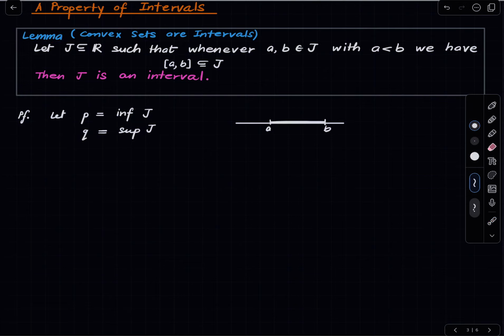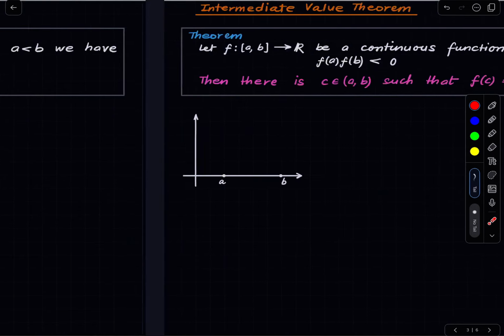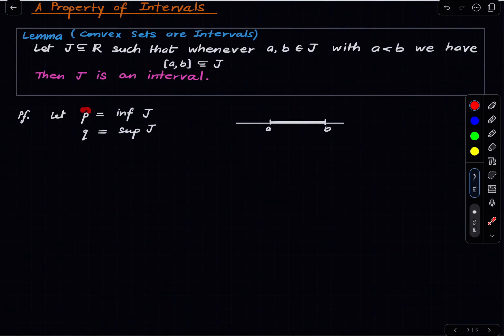I will not write much. What we do is we choose P as the infimum of J and Q as the supremum of J. And then you can show that, so here is the exercise. Show that J is one of these 4 things.